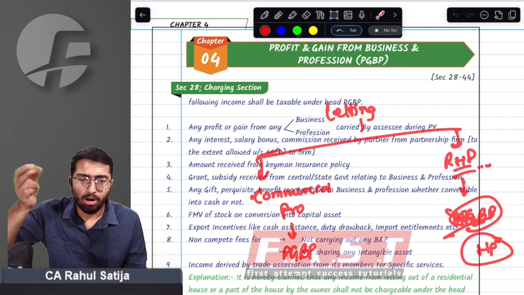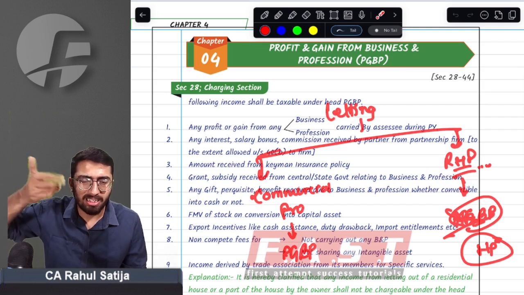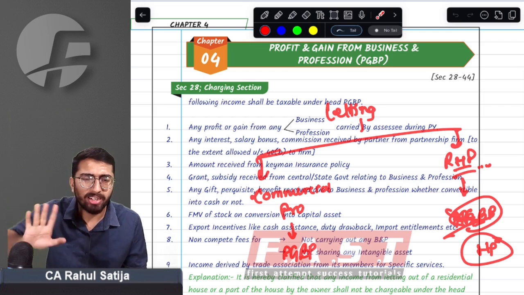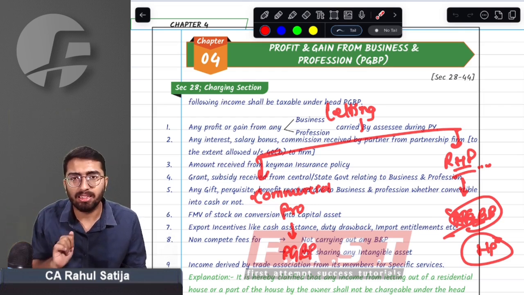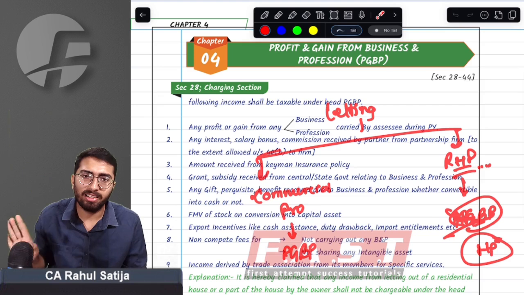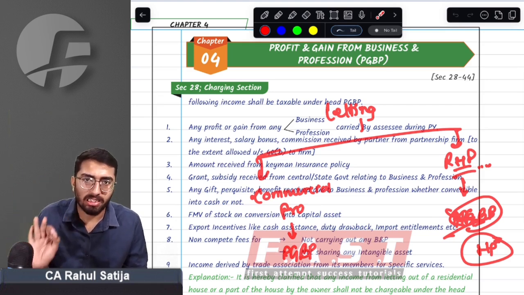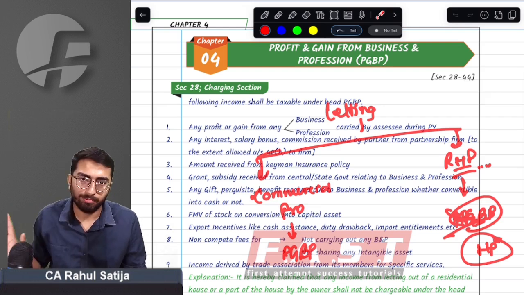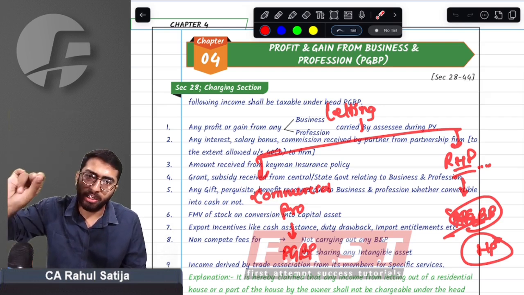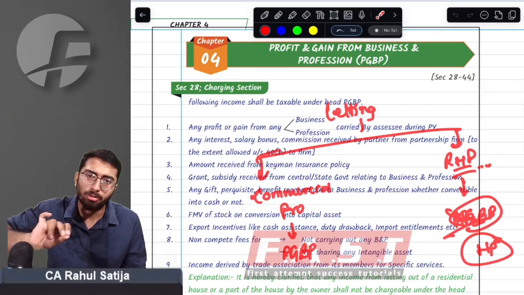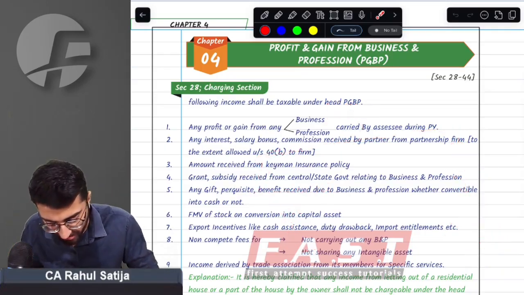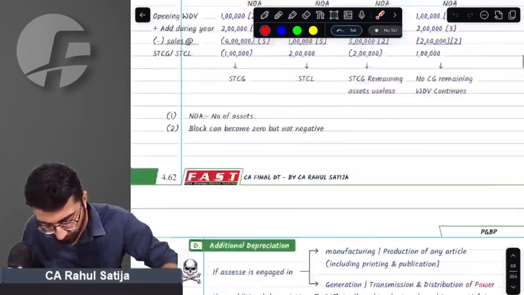Earlier, people used to offer such income under PGBP, claim multiple deductions, claim multiple exemptions, claim multiple expenditures, and offer very little income on the business side. But government has clearly stated we don't want any dispute. We just want this income to be offered as income from house property. That is it. Any kind of income from renting of residential house property will always be house property income. That is the bottom line of this amendment.